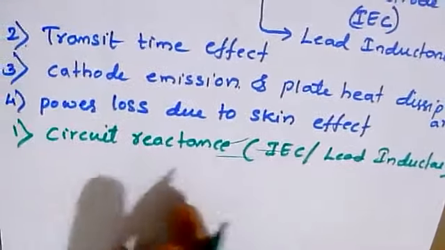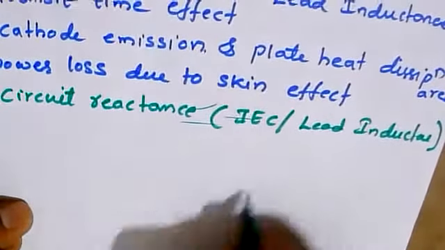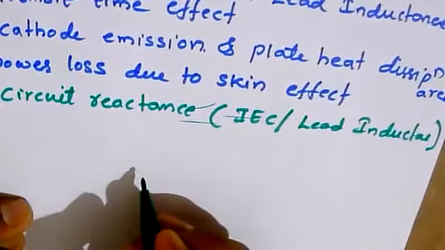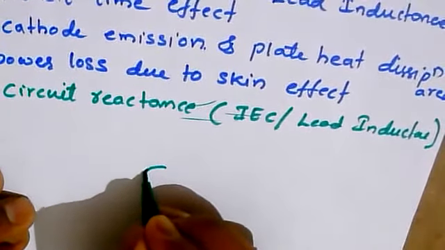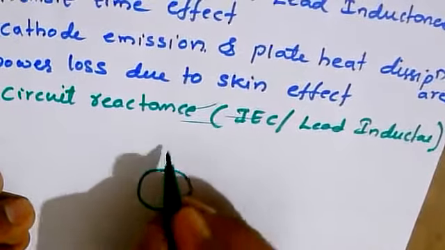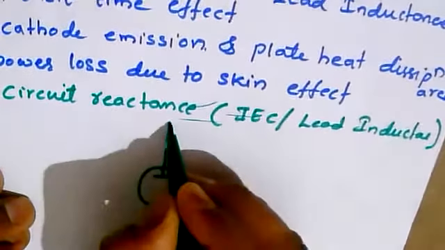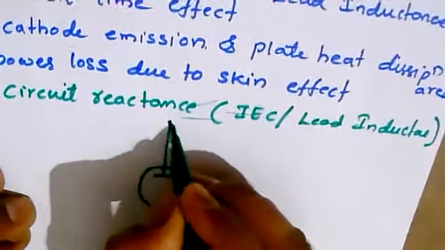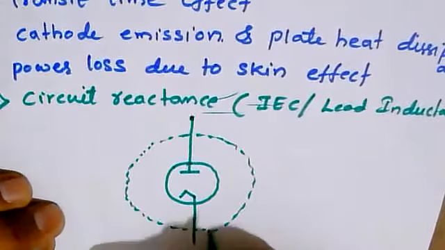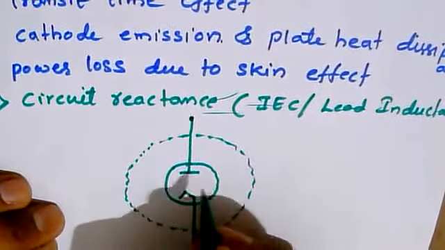So what is the major problem we have? For that, I am considering one of the conventional tubes, a triode. This is the symbol of the triode, where there are three terminals, and here we have a capacitive effect. So this is the diagram of the triode. There are three terminals in the case of a triode, hence it is named tri.